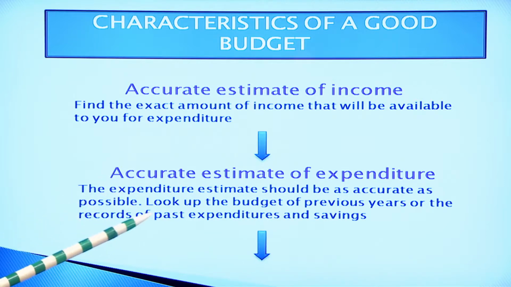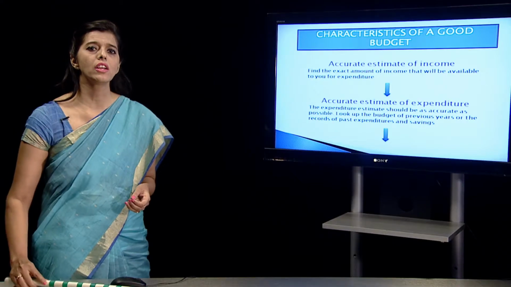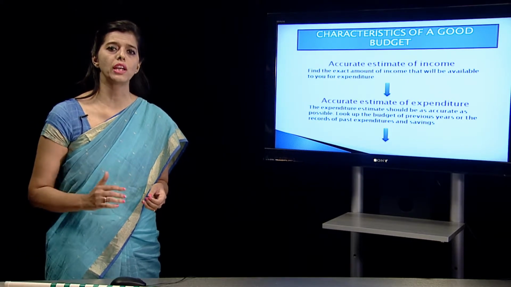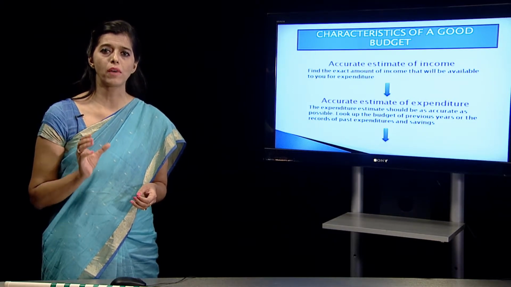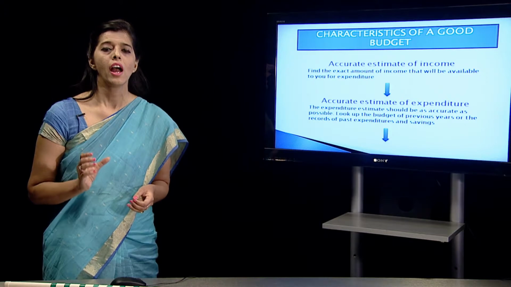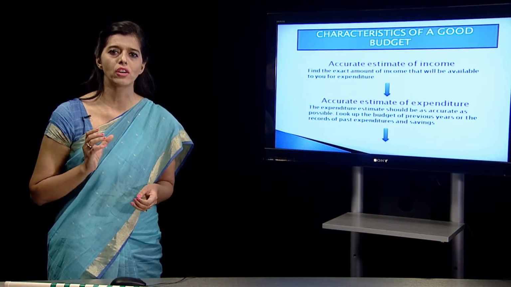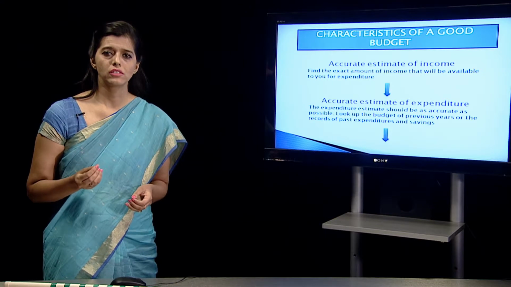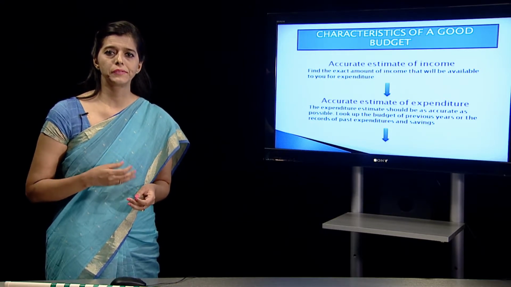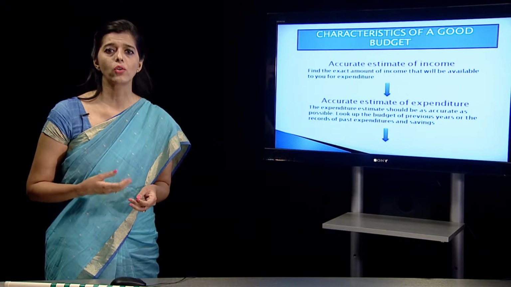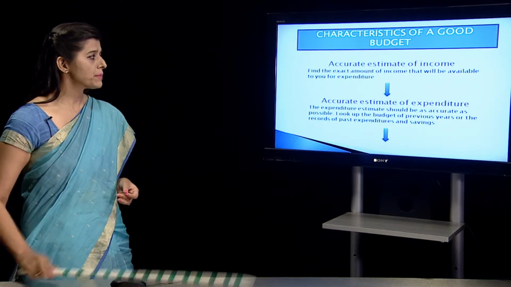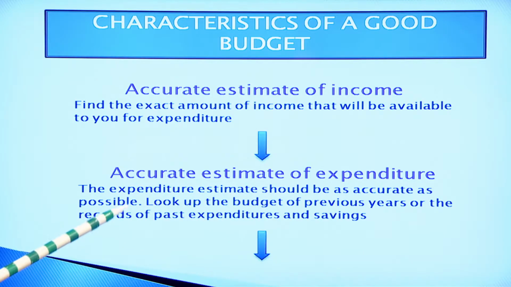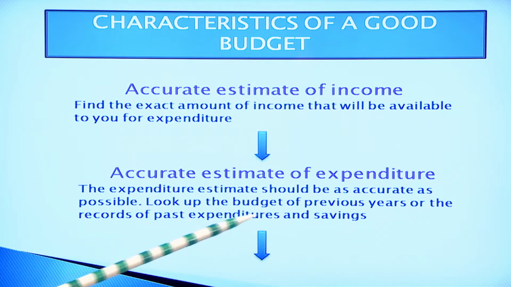What is the accurate estimate of expenditure? The expenditure which we are putting as per categories like food, clothing, shelter and housing, recreation, education, the amount allocated for expenditure needs to be accurate. We just can't say I am going to pay so and so amount without having a proper thorough knowledge of what expenditures are going to happen. So we need to be clear about the amount of expenditures too. The expenditure estimate should be as accurate as possible. Look up the budget of previous years or records of past expenditures and savings.